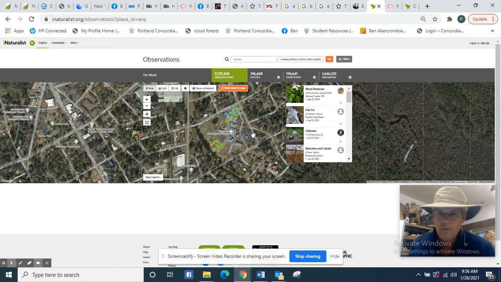This was kindergarten, first grade, second grade, all the way up to fifth grade. We had quite a few people getting out there with their iPads, taking pictures of things and making observations. Now, the cool part about iNaturalist is, let's say you make a mistake. We're trained to think we don't need to make mistakes in science. Well, actually, the only way to learn to be a scientist is to get out in the field and make mistakes. That's the same way with any kind of science. It's how you learn. You have to learn from your mistakes. It's basically the recording of the trial and error learning process throughout history. That's basically what science is.